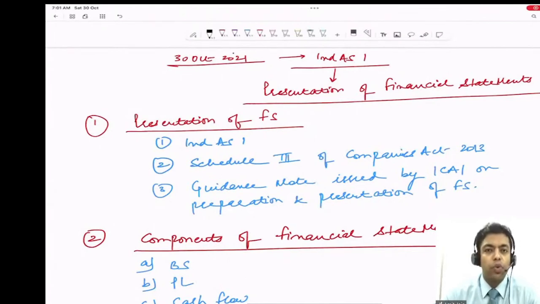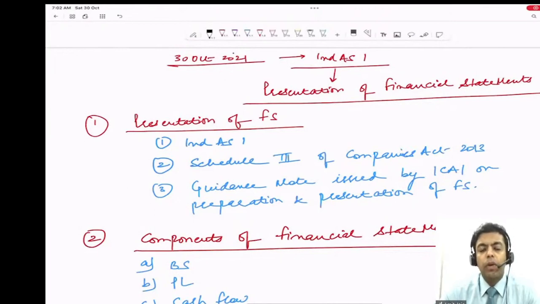Similarly, in India, we have followed two series: INDAS 1, INDAS 2, INDAS 7, and INDAS 101, 102, and so on till INDAS 117. INDAS 117 is not applicable because it deals with insurance companies, and on insurance companies we do not apply INDAS as of now. So that means INDAS 116 is applicable. All the IFRS standards in the form of INDAS are applicable till INDAS 116. As of now, how many standards are applicable? We have 39 accounting standards which are applicable.